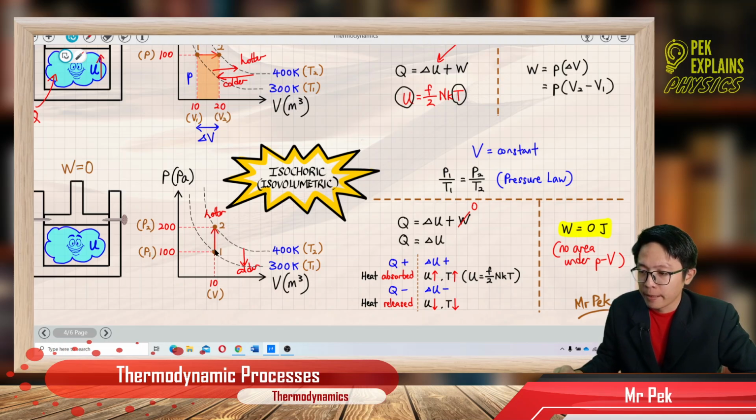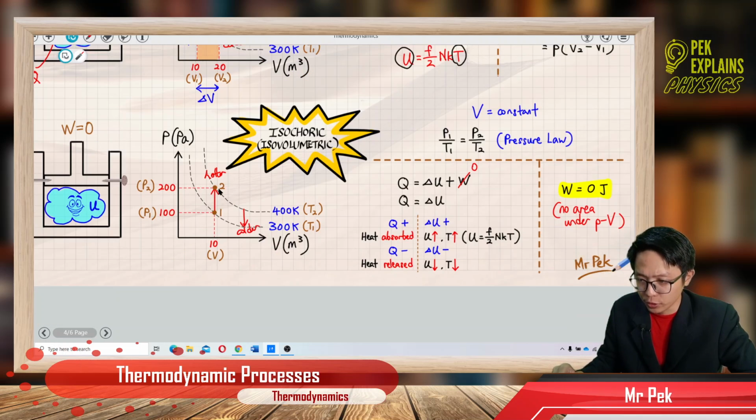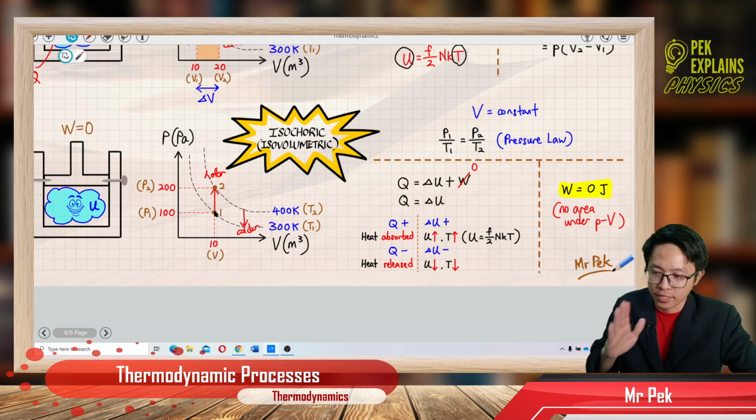Let's talk about only the first graph. From point 1 going to point 2, they have the same volume, 10 meter cube. But point 1 has a pressure of 100 Pascal and a temperature of 300 Kelvin.